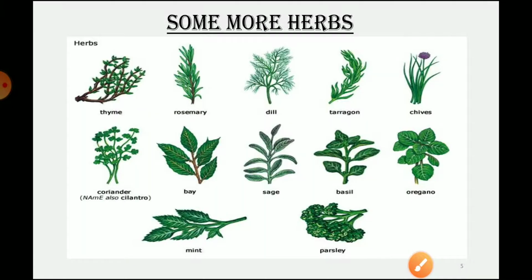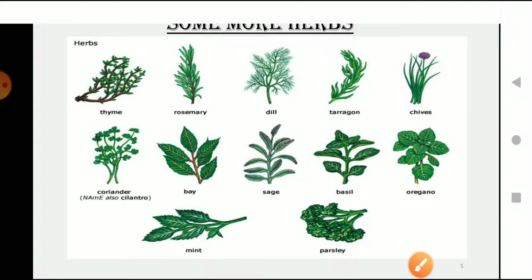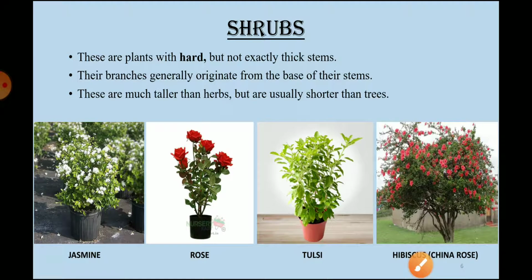Then let's move on. Here are some more examples of herbs: rosemary, bay, sage. Then let's move on to the next type, that is shrubs. So what are shrubs?